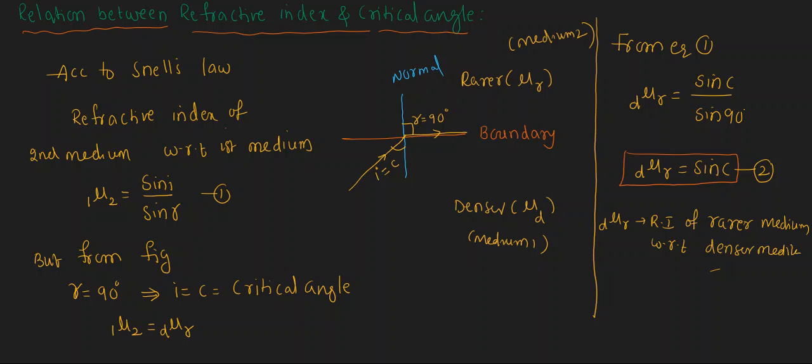We know that dμr we can write as 1 by rμd. This is equation 3. Now what we have to do is substitute equation 3 in equation 2.